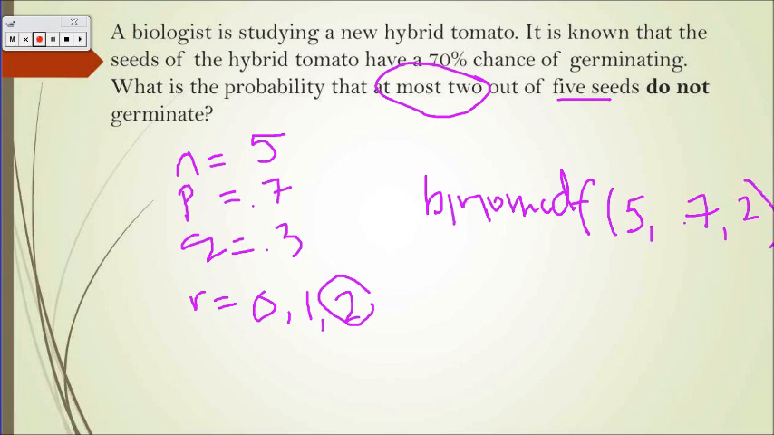Oh my goodness gracious, I'm so sorry. It says do not germinate. I was doing germination. I apologize. Do not germinate. I even bolded it and I missed it. So it's 0.3. Do not germinate, so that means we're failing. So 5, 0.3, 2. And when we put this in, we get 0.837.